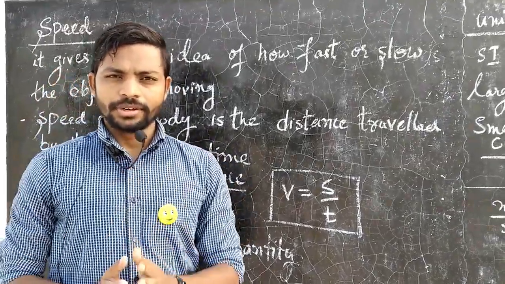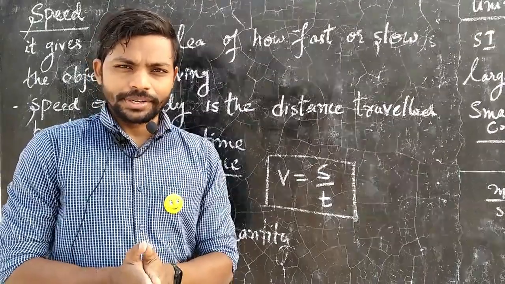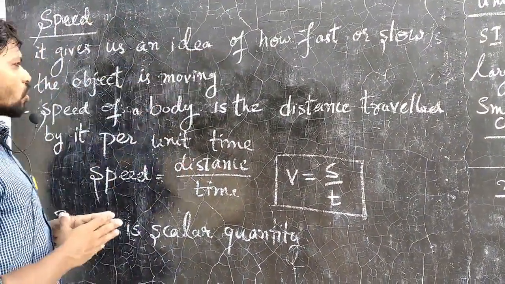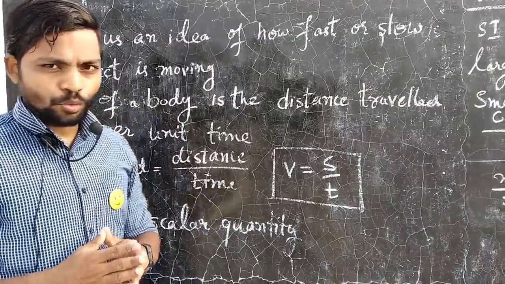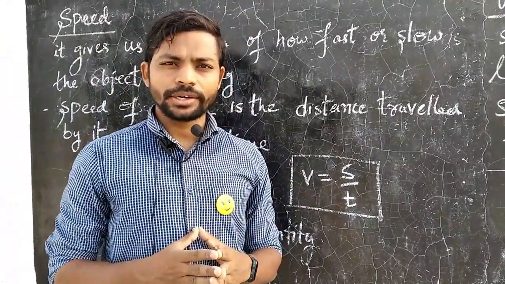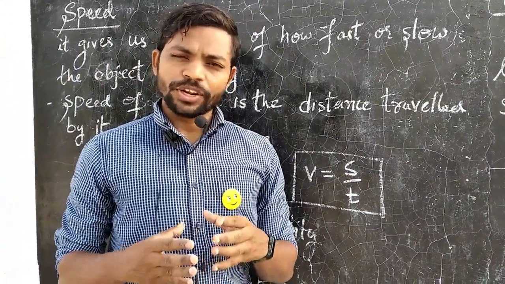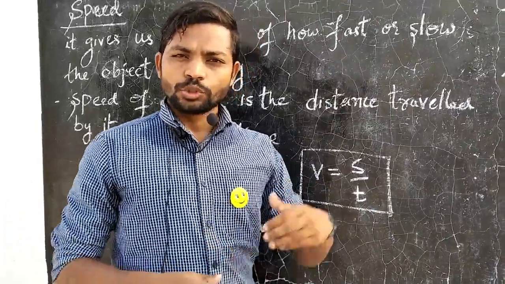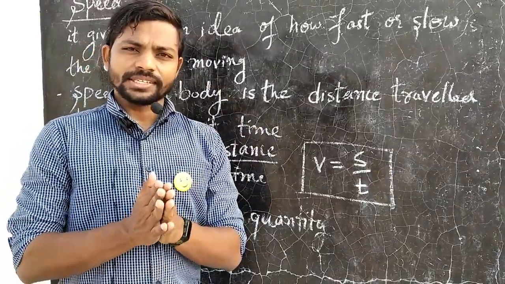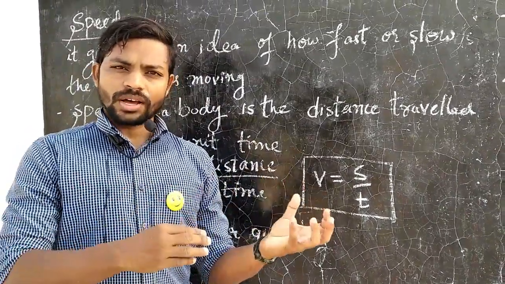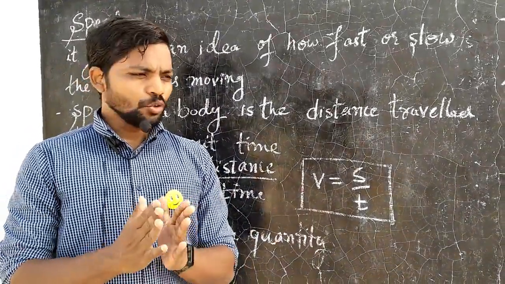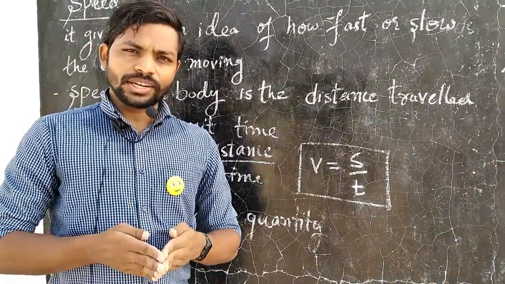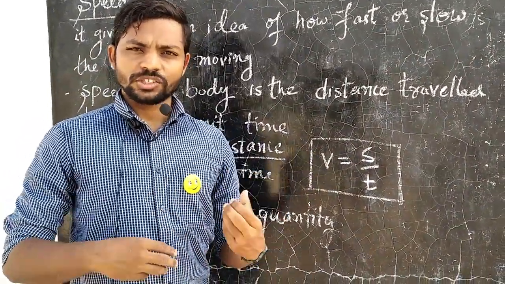Now we'll learn about the physical quantity speed. Speed gives us an idea of how fast or slow the object is moving. As I told you earlier, to describe motion, it's very important to understand whether an object is moving fast or slow. So this is the quantity which tells us whether an object is moving fast or slow. Let me tell you, friends, when two objects are moving side by side, it's very easy to tell which object is moving faster or slower.